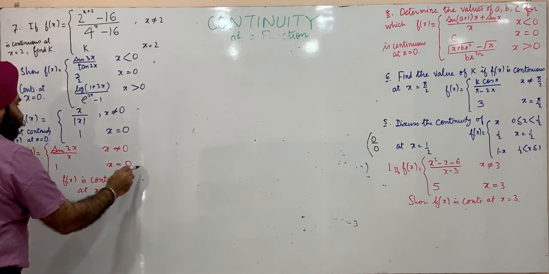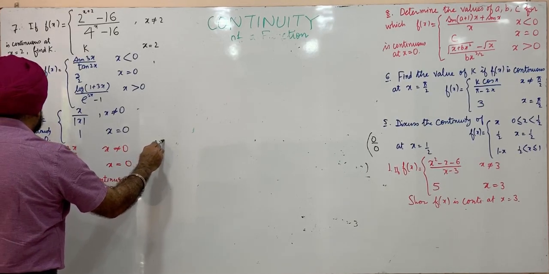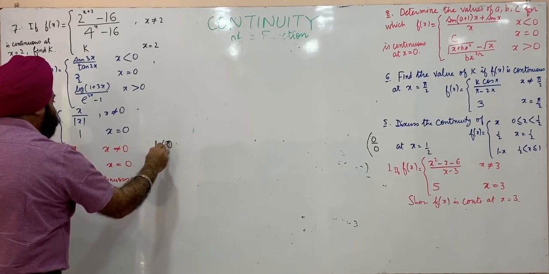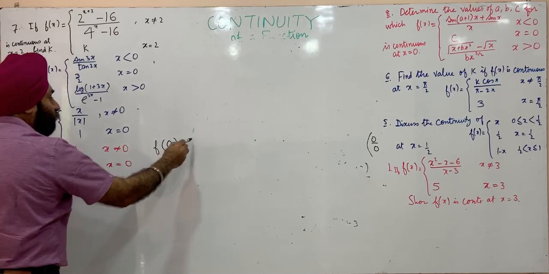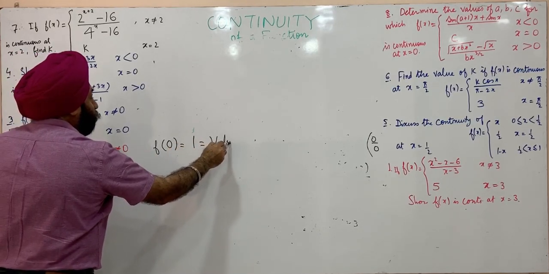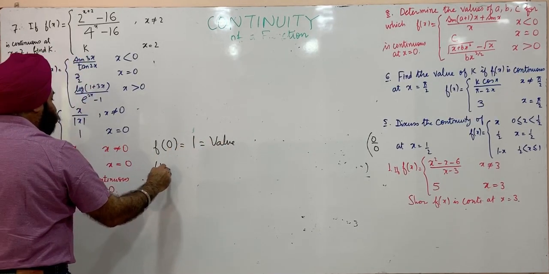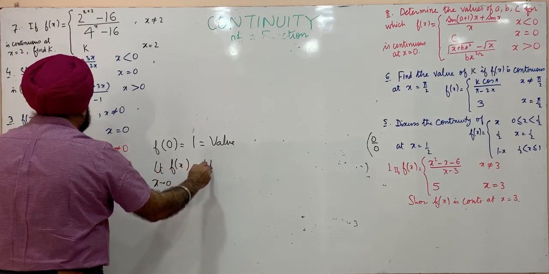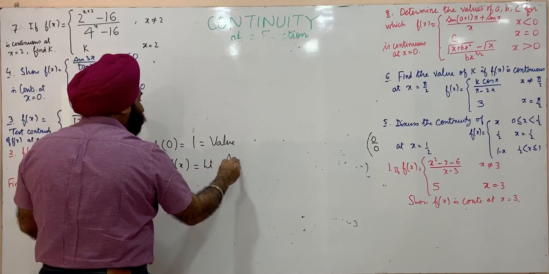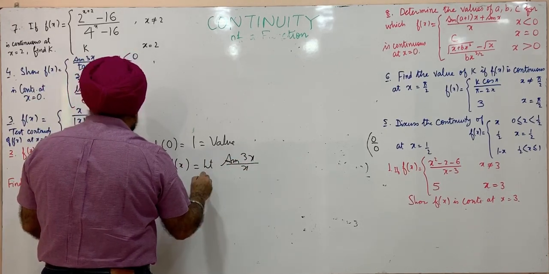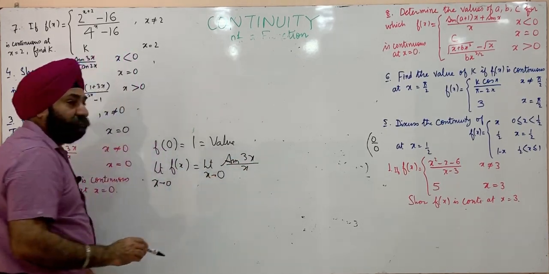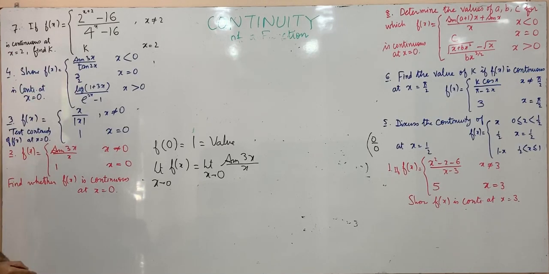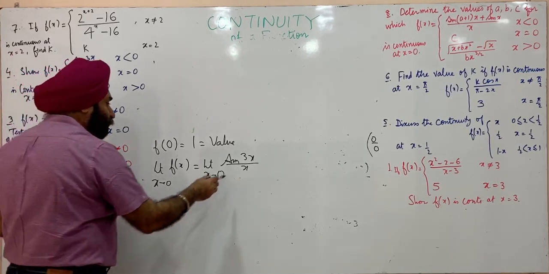The value of the function is given, f of 0 is 1, this is the value. We can find out the limit of the function as x approaches 0. That will be the limit of sine 3x upon x as x approaches 0. So the limit of sine theta upon theta as theta approaches 0 is 1.